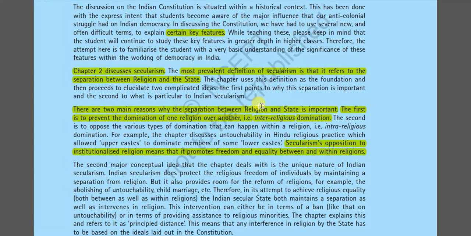The first is to prevent the domination of one religion over the other. When there is a majority group, it will always try to show its domination over the minority religion.